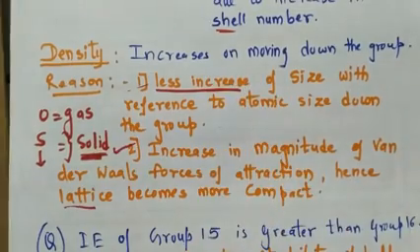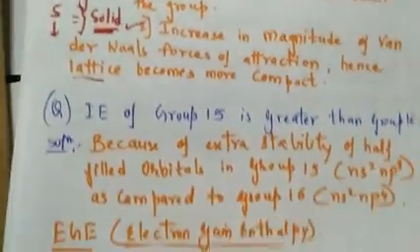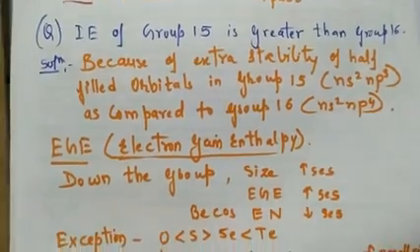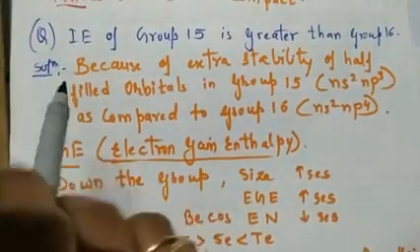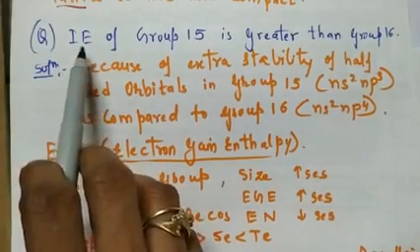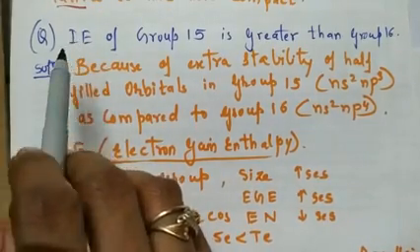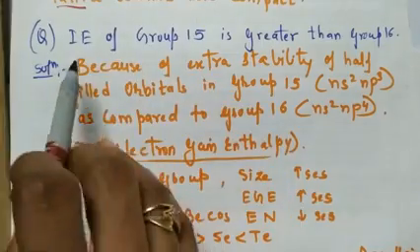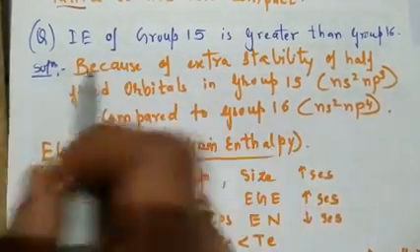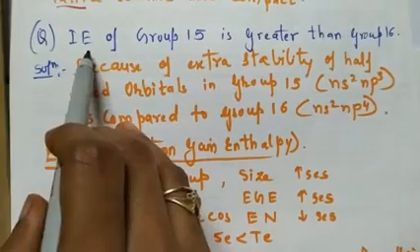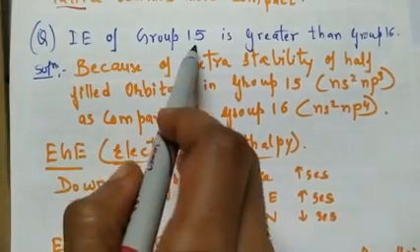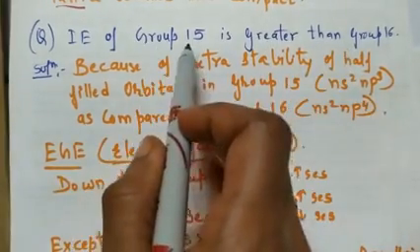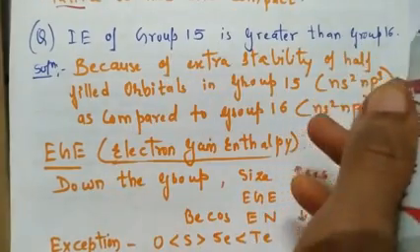Now next we will deal with one of the questions that can be asked in an exam. So what is the question? Ionization enthalpy. I am using a short form for writing, but while explaining I will read its full form, so listen carefully. Ionization enthalpy or energy of group 15 is greater than group 16. Group 15 members means the nitrogen family and group 16 members means the oxygen family.